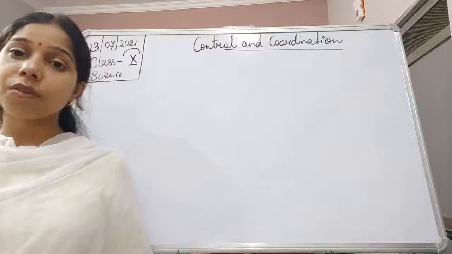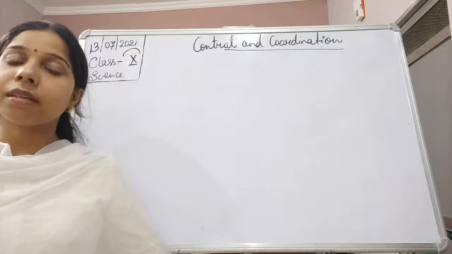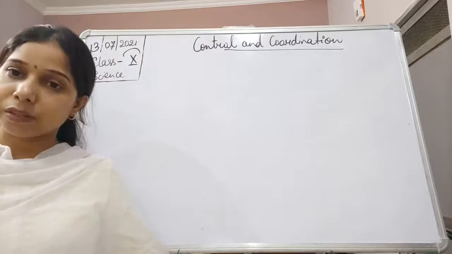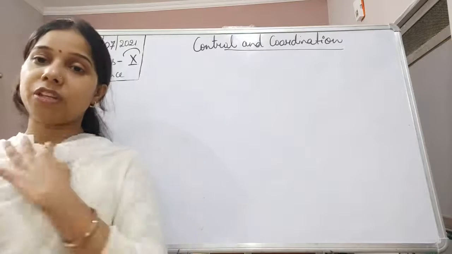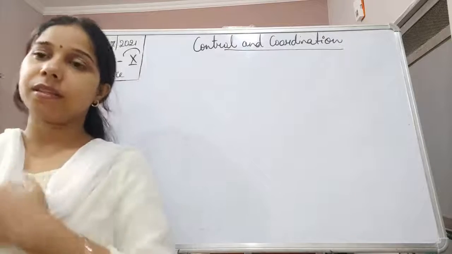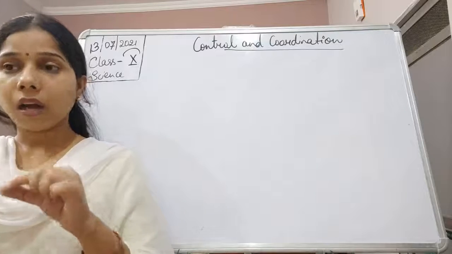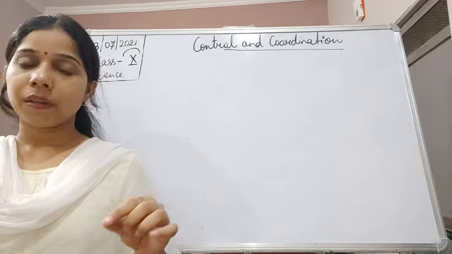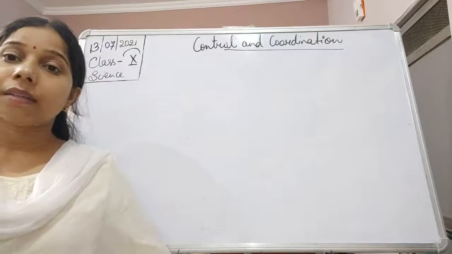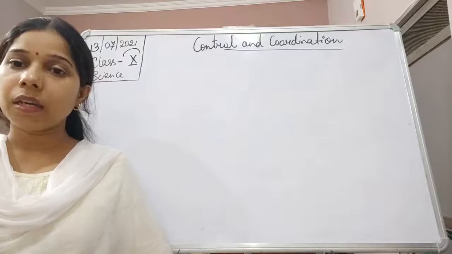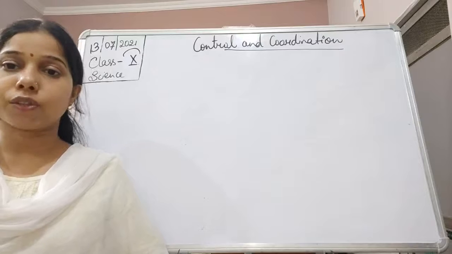What is the role of a dendrite? Dendrites usually take the information from the receptors in the form of electrical impulses. Now, through the cell body itself, a large elongated fiber comes out, and that large fiber is covered with a protective sheath called the myelin sheath, and this is called the axon.